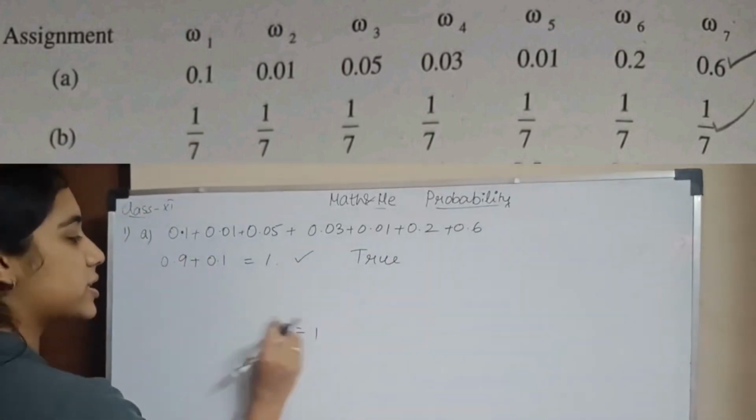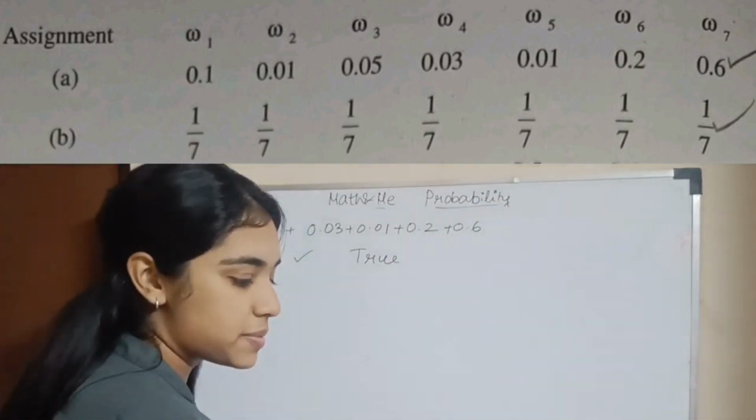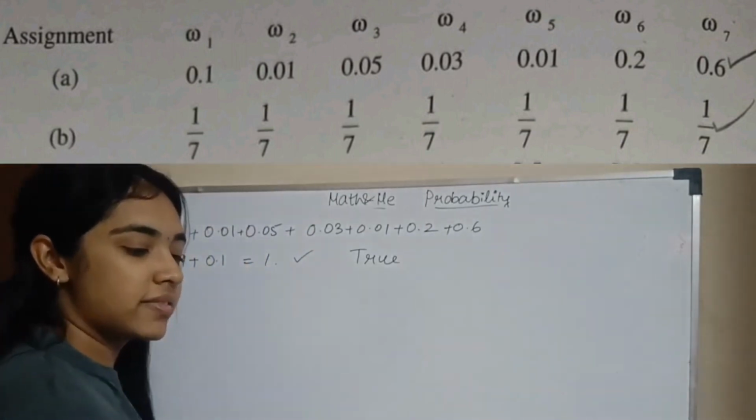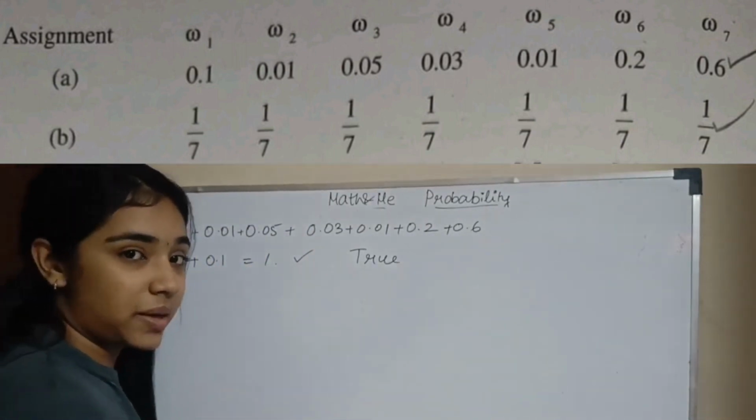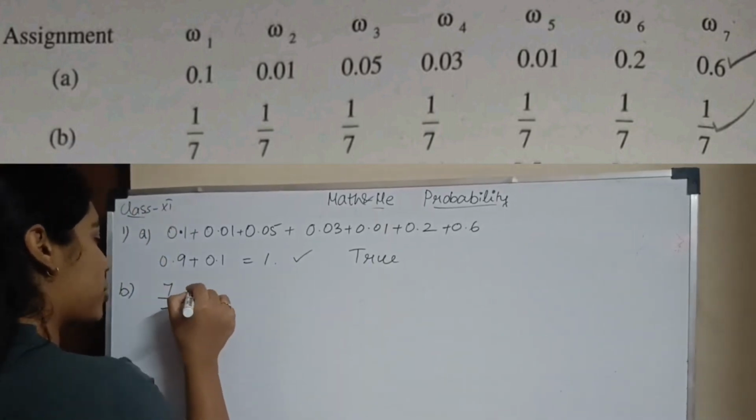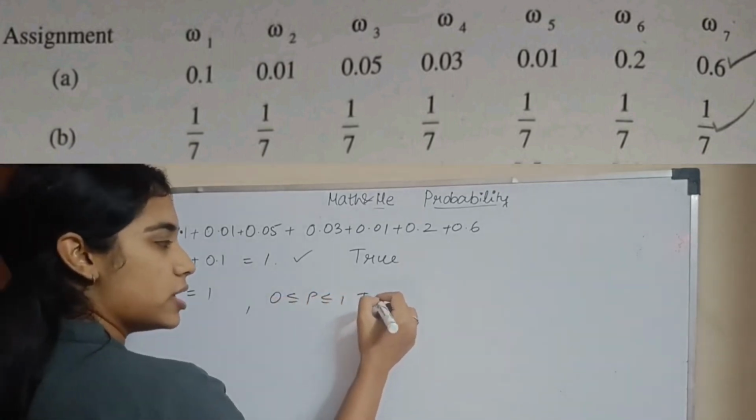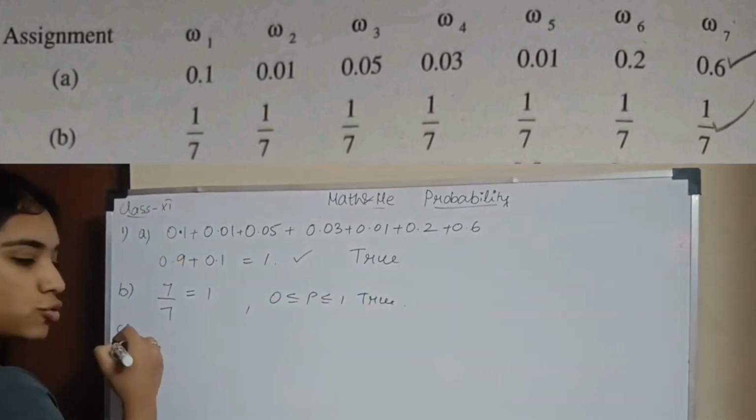What is given in the second subsection? If it satisfies these two conditions, it is true. Okay? In the second subsection it is 1 by 7, 1 by 7, 1 by 7, 1 by 7, repeated 7 times. So if you add 1 by 7 seven times, what do you get? You'll get 7 by 7. So the sum of the probabilities is 1 and all the probabilities are between 0 and 1. So for the second subsection it is again true.